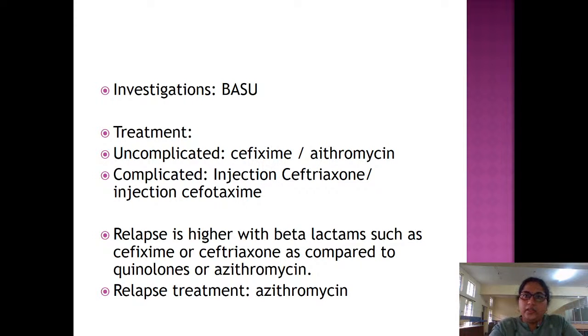Investigations: BASU is the mnemonic. First week is blood culture. Second week is agglutination test, that is Vidal. Third week is stool culture, and fourth week is urine culture. Blood culture is the gold standard for typhoid diagnosis. Vidal is done in the second week of illness. It has low sensitivity and low specificity. So if done in the first week of illness or if the child is on prior antibiotics, Vidal will be negative. So there are many false positives and false negatives.